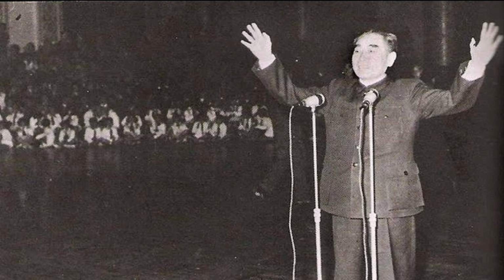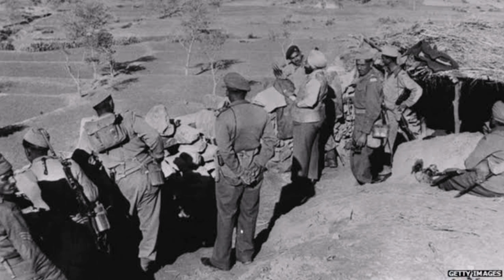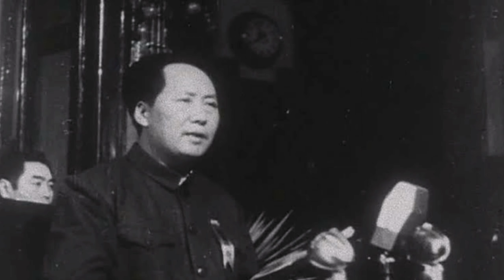Tension escalated quickly. A full-scale war started in 1961 on the Kashmir front and the Arunachal Pradesh front, where the Chinese army invaded hundreds of kilometers into Indian territory. It was a huge loss for India and an embarrassment for the British Indian army, which had just been formed and renamed as the Indian army. Mao suddenly retracted the Chinese military back to the original position and the incursion ended.